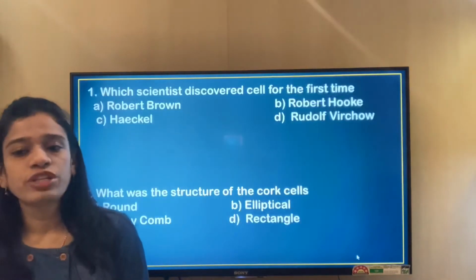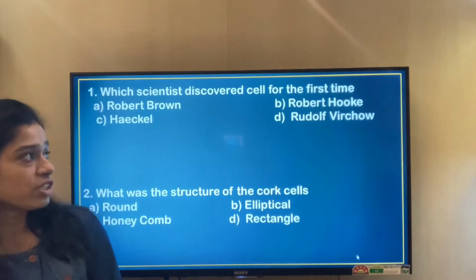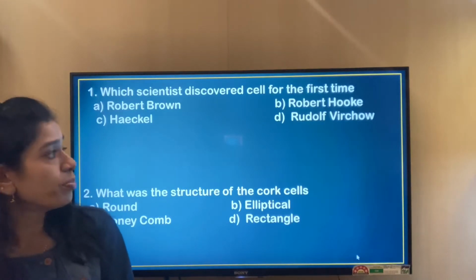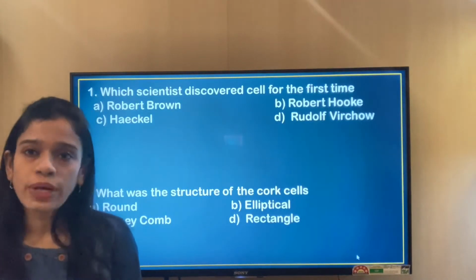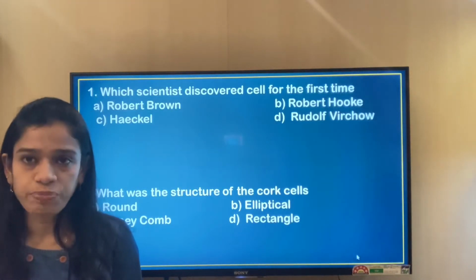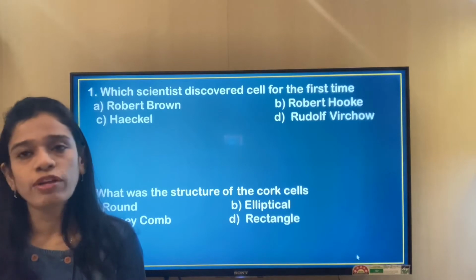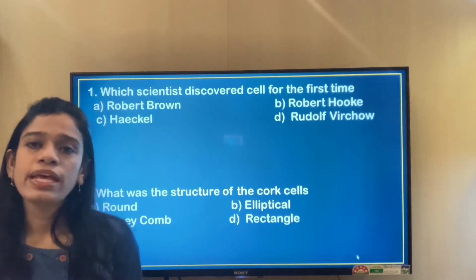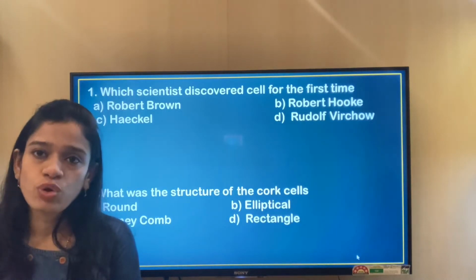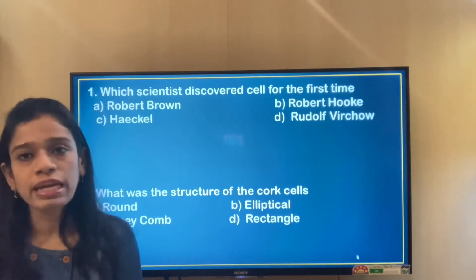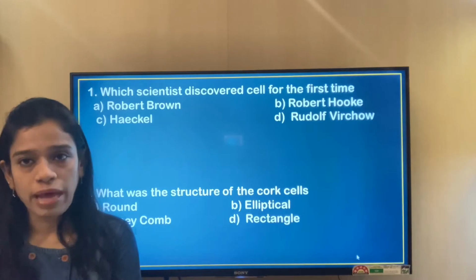The first question: which scientist discovered cell for the first time? The options are Robert Brown, Robert Hooke, Haeckel and Rudolf Virchow. So from the options we know that Robert Hooke is the correct answer, or the option B, because he was the one who had first discovered cell when he saw a slice of cork under his microscope and discovered some compartment-like structures which he named cells.